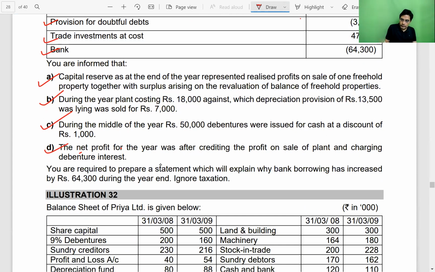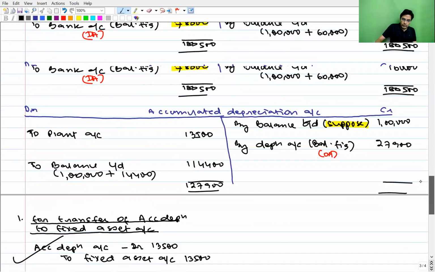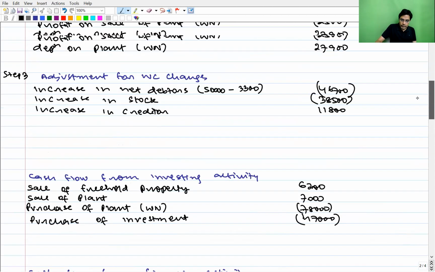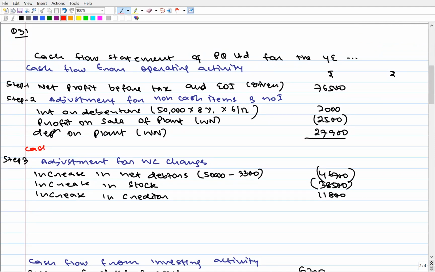All right, so time to pack up. Pack up my working note 1, 2, 3 done. Yes, all working notes done. Now just you have to start the backup of the main solution. So let's do the backup of the main solution. Number 1. This is our cash generated from operations before working capital changes.